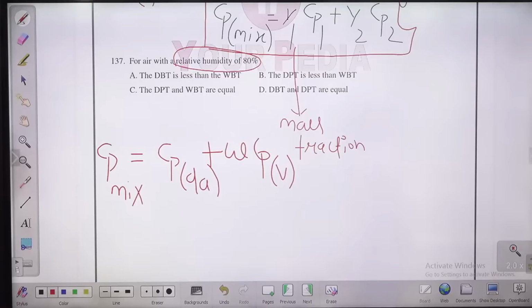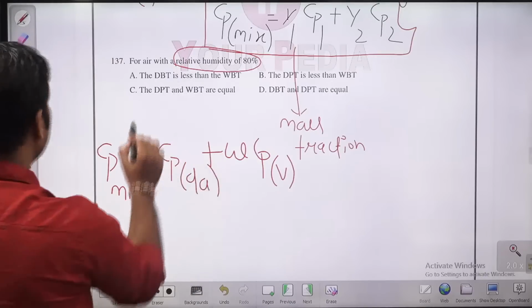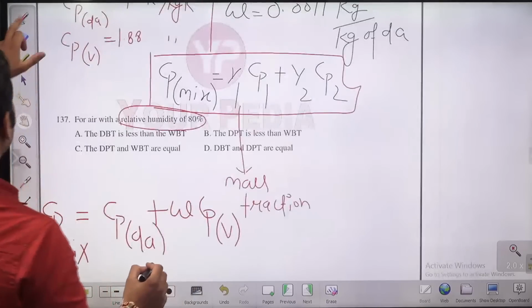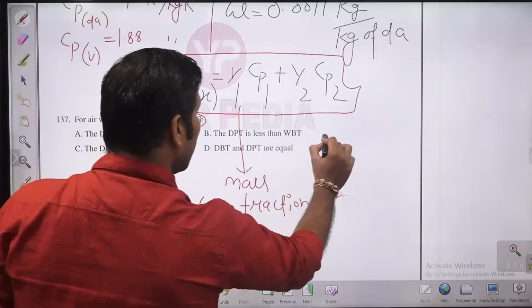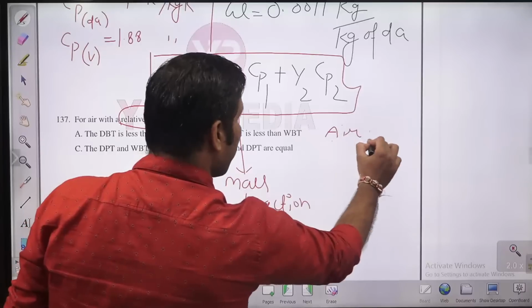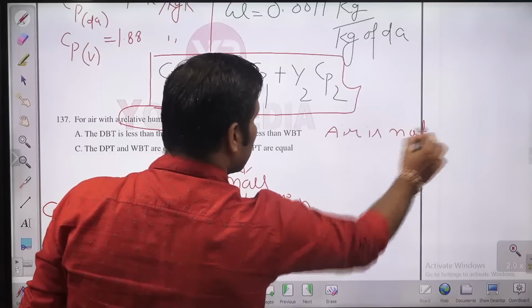Okay, now if relative humidity is less than 100%, what does it mean? From that we can conclude the air is not saturated.